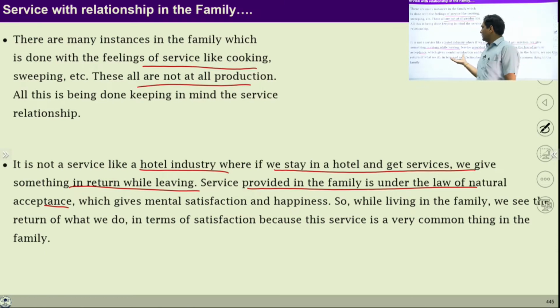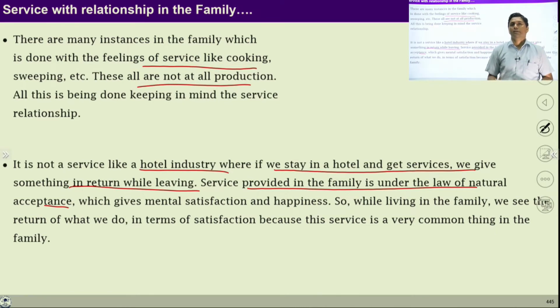It means when we do these activities with the feeling of service, it is natural for us because it is our natural acceptance. So some underlying principles are working which are motivating us naturally to do these activities. And when we do these activities keeping natural acceptance at the center, then we get satisfaction at the level of self. But in hotel industries, people use this word service, but actually this is not service, because